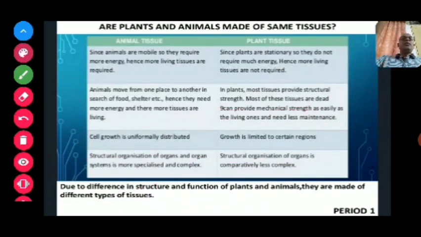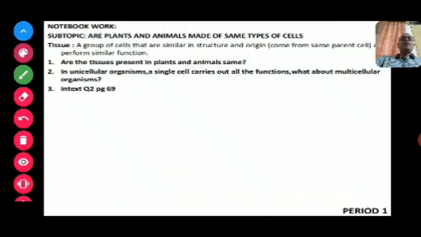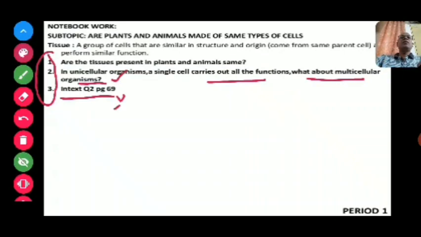Now let's come to the end. First, you have to do notebook work. The topic is: are plants and animals made up of the same type of tissue? You have to answer these three questions. Question number 1, 2 and 3. Are the tissues present in plants and animals the same? You have to give the answer. In a unicellular organism, a single cell carries out all the functions. What about the multicellular organism? And you also have to write down the text question number 2 from page 69.